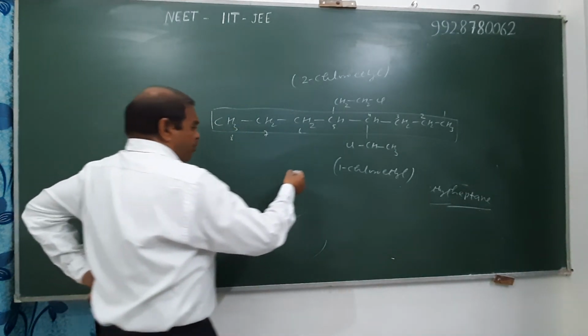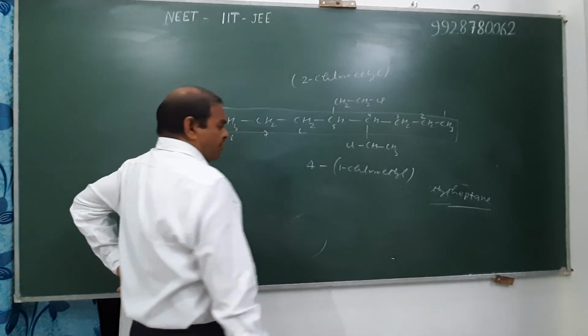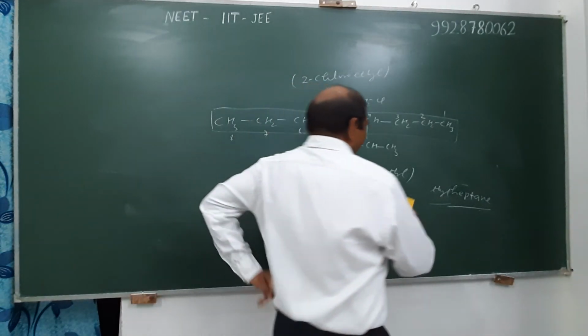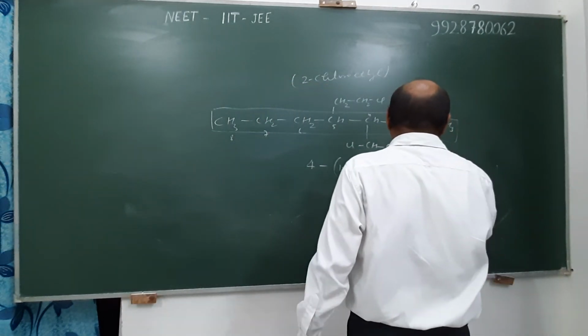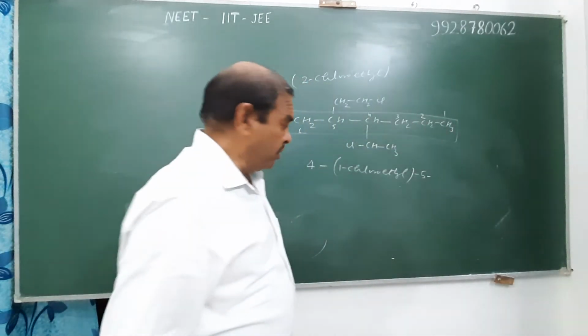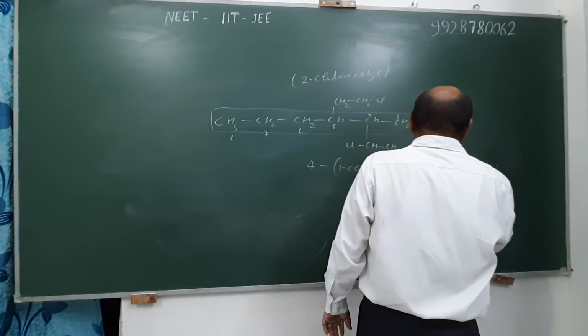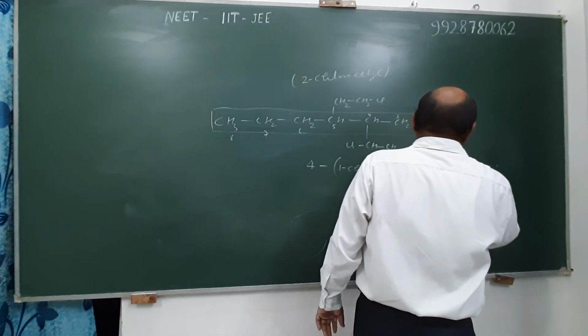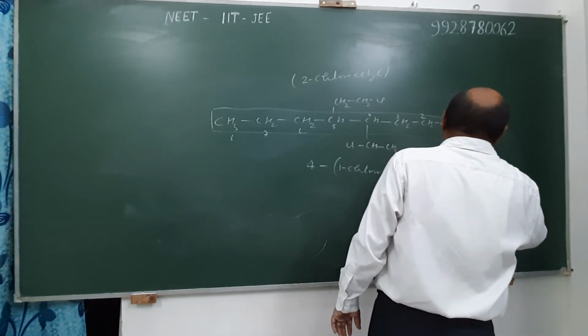Therefore, its IUPAC name is 4-(1-chloroethyl), 5-(2-chloroethyl).